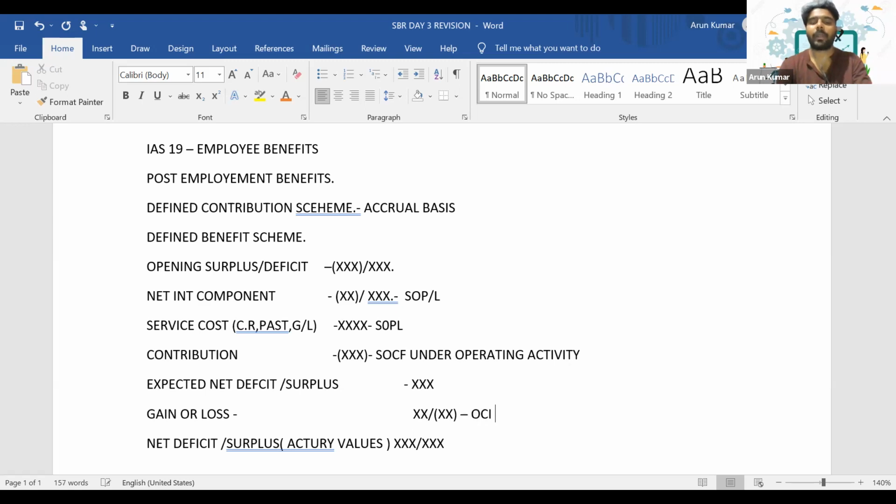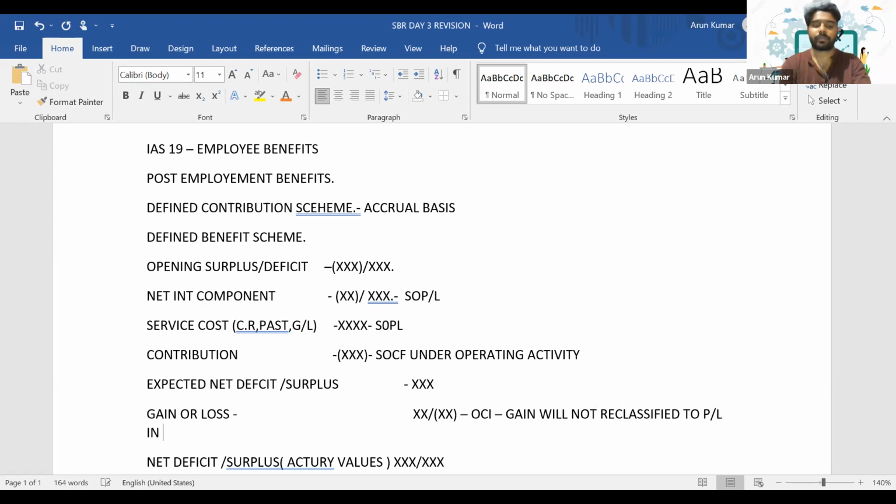So where will you account it? It will be accounted as part of your OCI, and this gain or loss will not get reclassified to P&L in future. Is it clear, everyone?